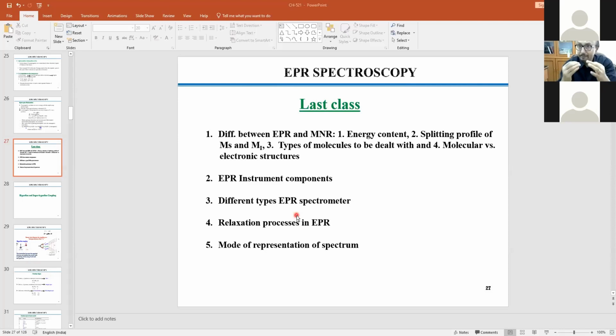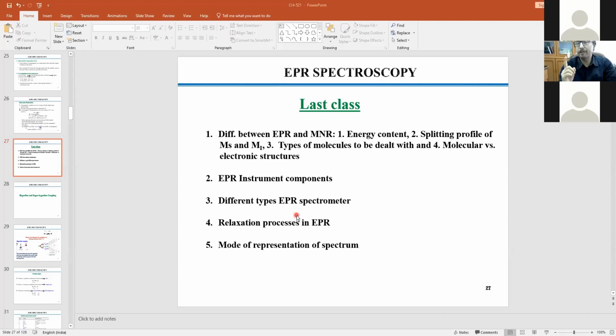So the glassy medium is the best medium for EPR measurement, where your relaxation process is expected to be minimum. And you will have a much better resolution there. Okay, resolution is very important in EPR. I'll tell you why later on.